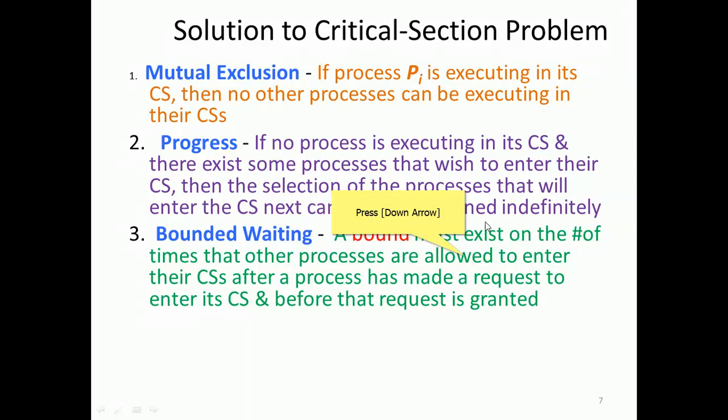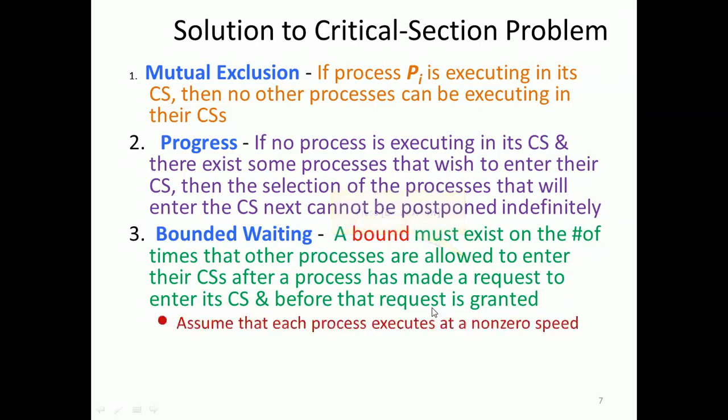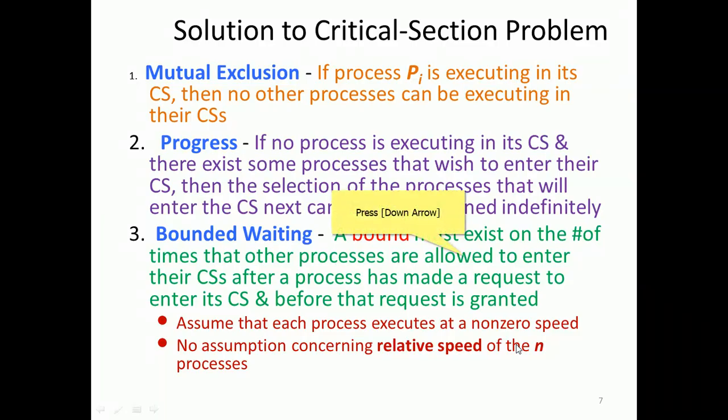So the fundamental principles: mutual exclusion and progress are the most important, and the additional bounded waiting condition has to be satisfied. Whatever the solution, software or hardware, these conditions should be satisfied. Then only it may be a proper solution for resolving the race condition. Assume that each process executes at a non-zero speed, and there is no assumption concerning the relative speed of the n processes.